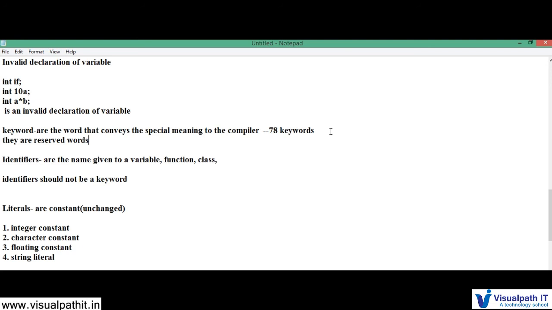Now coming to the literals. Literals means a constant. If I declare an integer, it's an integer constant. If I declare a character, it's a character constant. If I declare a float, it's a float constant, and if you declare a string, it's a string constant. These are the constants that you can use. I have given a few examples.